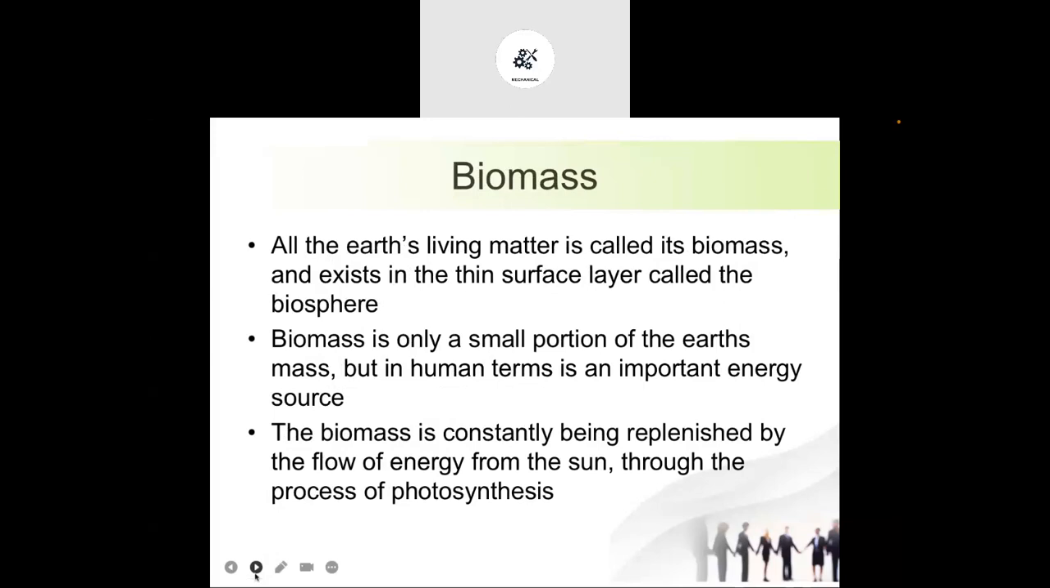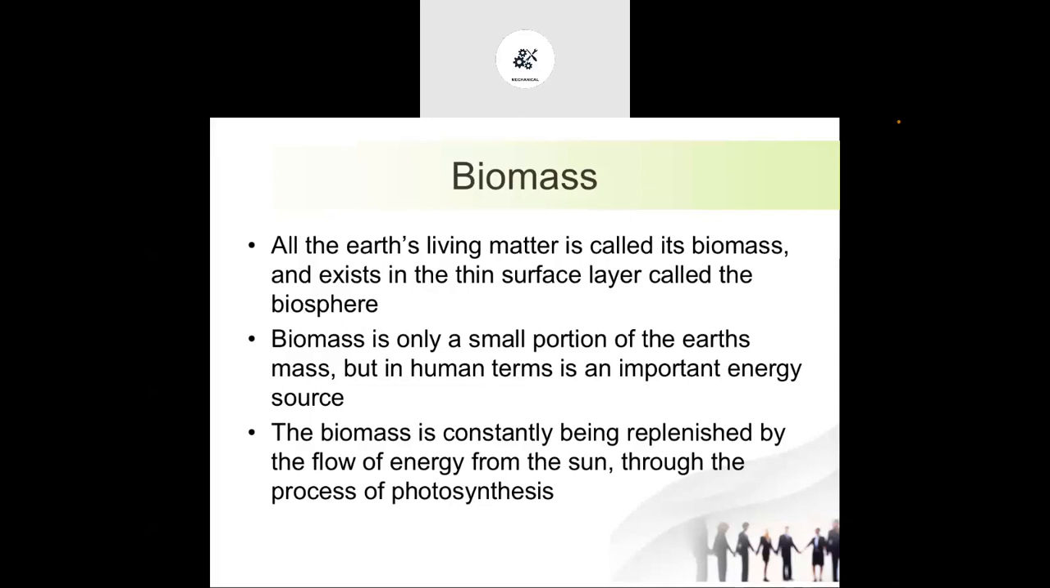Now, these are the biomass. You can say all the Earth's living matter is called biomass, and it exists in the thin surface layer called the biosphere. The biomass is only a small portion of the Earth's mass, but in human terms it is an important resource, an important source of energy.